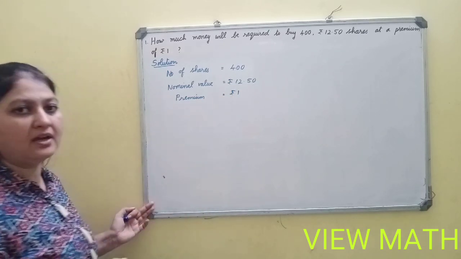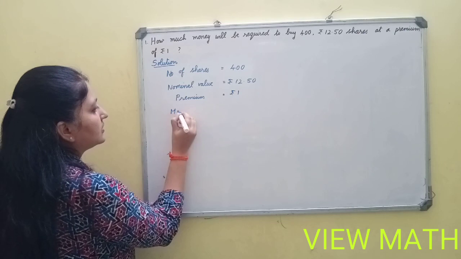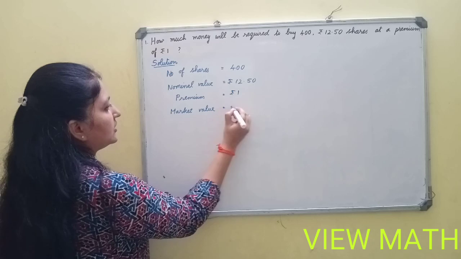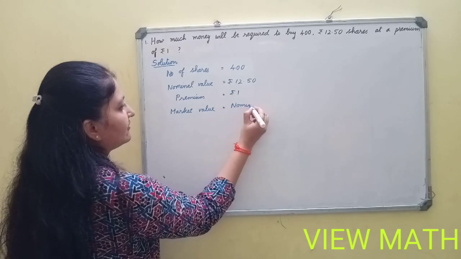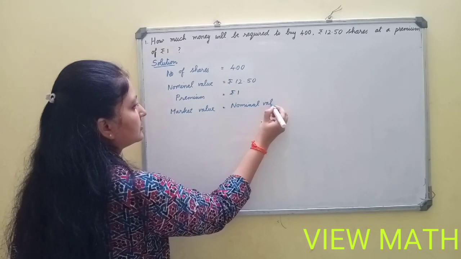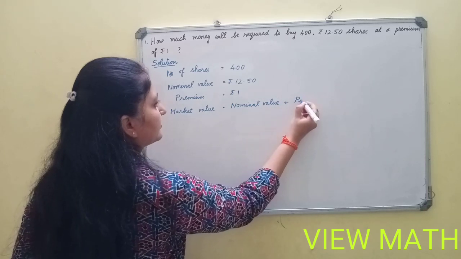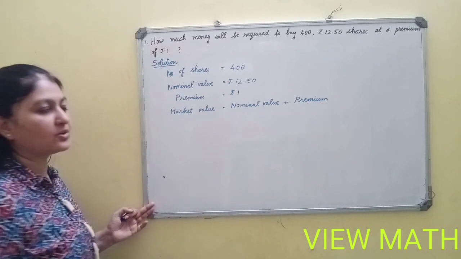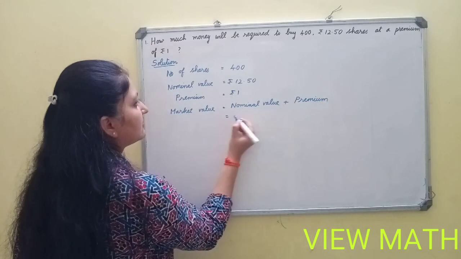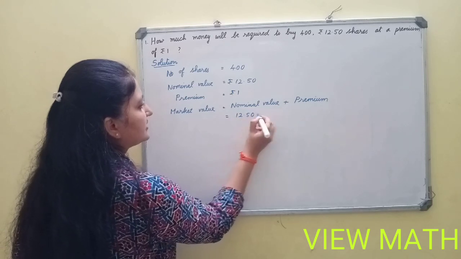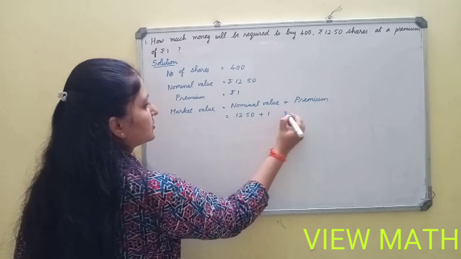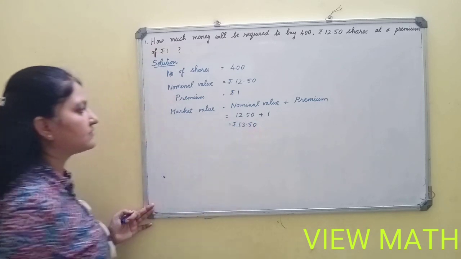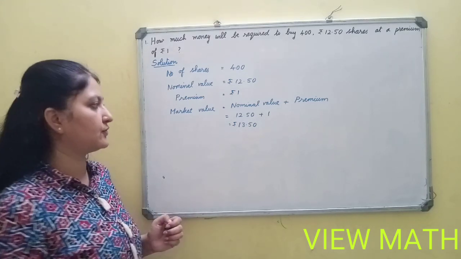First we have to calculate the market value. Market value is equal to nominal value plus premium. Whenever premium is given, you have to add. Whenever discount is given, you have to subtract. So nominal value is 12 rupees 50 paise plus premium is 1. So this is equal to 13 rupees 50 paise. Market value of the share is 13 rupees 50 paise.